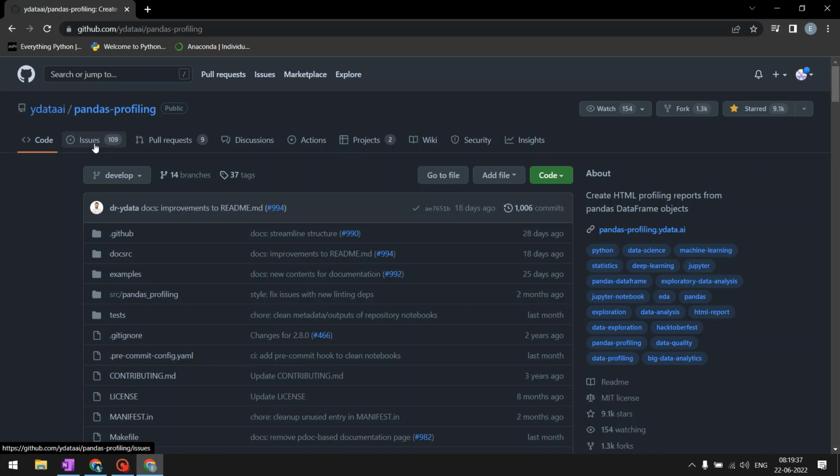Anyway, here in pandas profiling, we are on the develop branch, and there are around 109 issues right now. So it's a lot of issues that people have had over time, maybe in installation or in execution or something, right? We will see what it is.